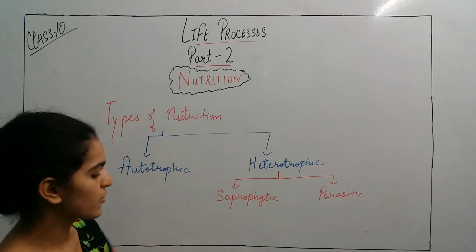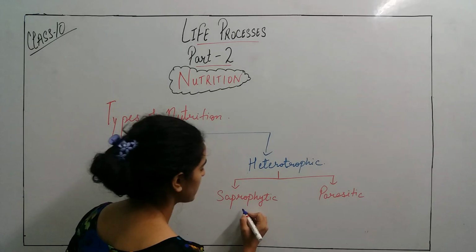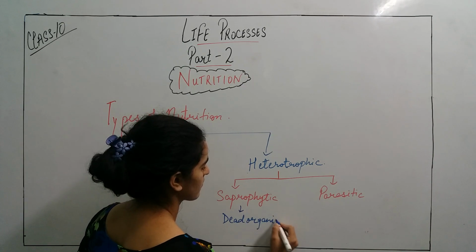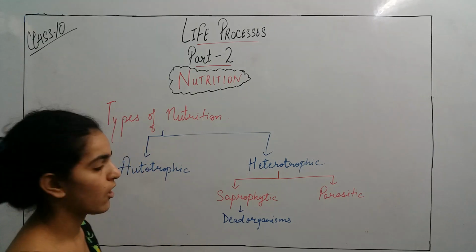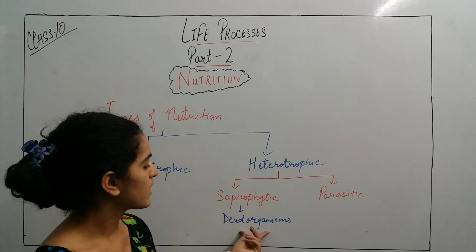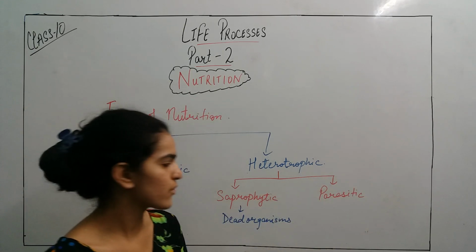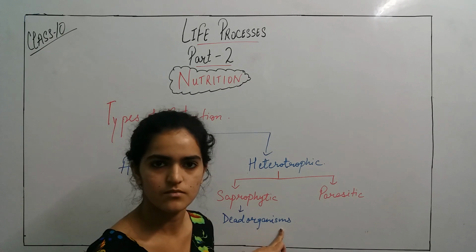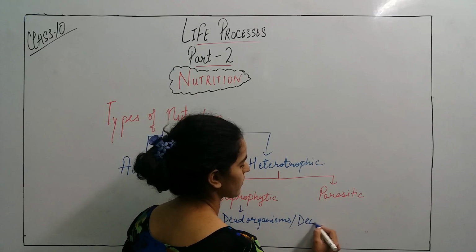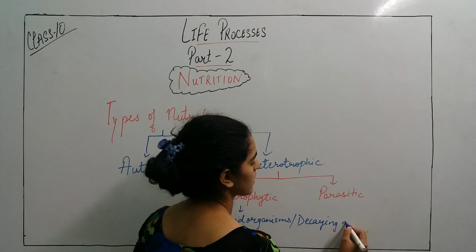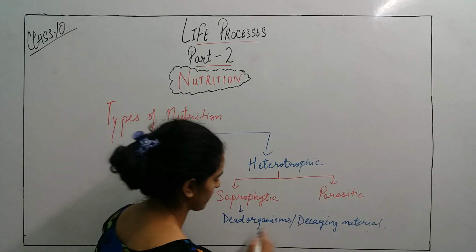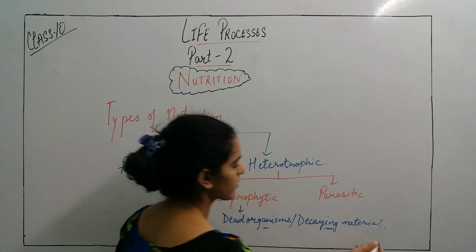So the saprophytic nutrition is related to dead organisms. It means that the organisms absorb their nutrients from these dead organisms, not only dead organisms, or you can say decaying material also. Okay, so it can be living or non-living both. Here it is living and here non-living material also.